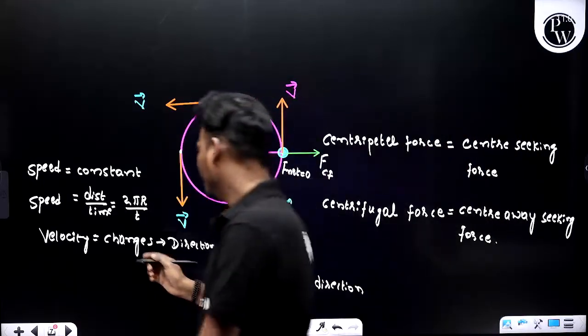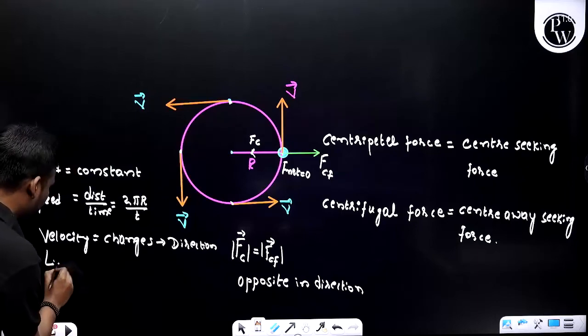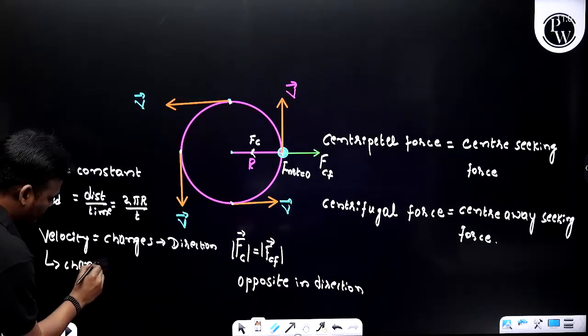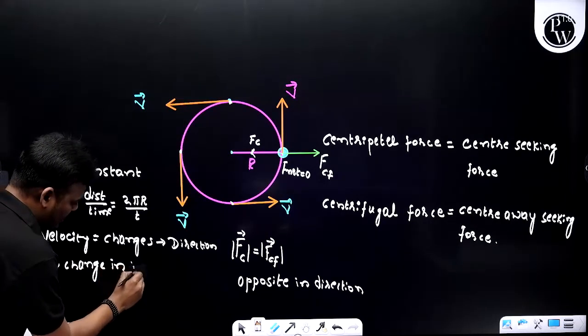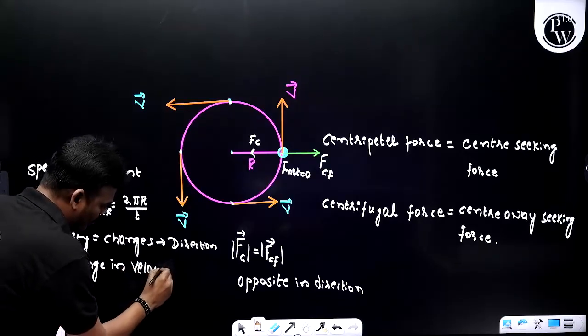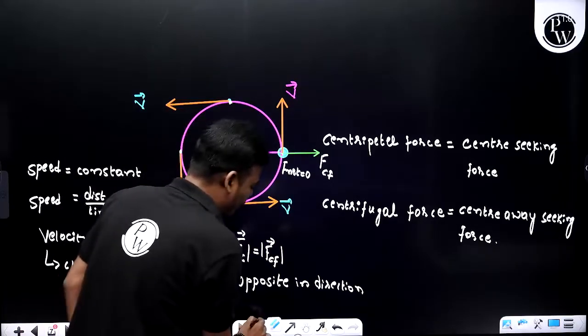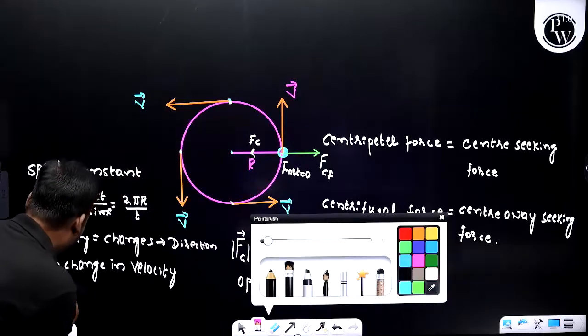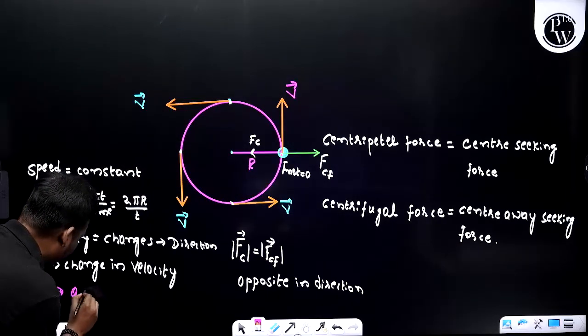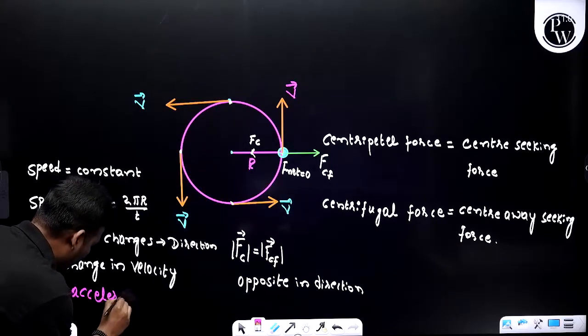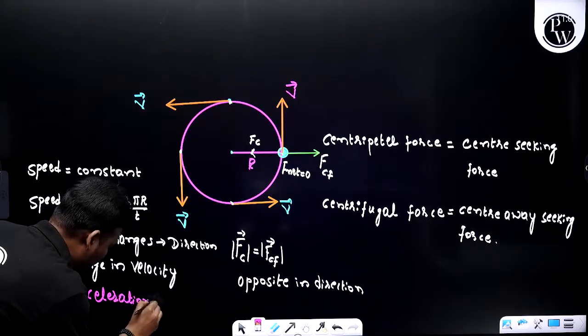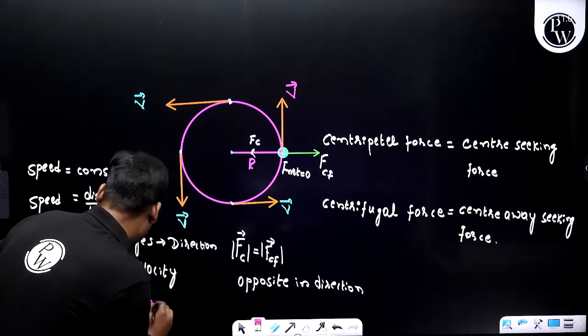So therefore, can I write change in velocity? Yes. Change in velocity. Whenever there is a change in velocity, you can call it the acceleration of the particle. Here acceleration is there.